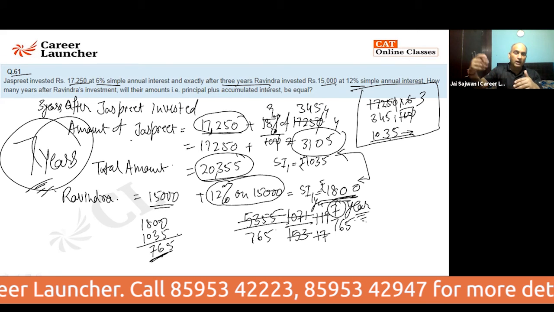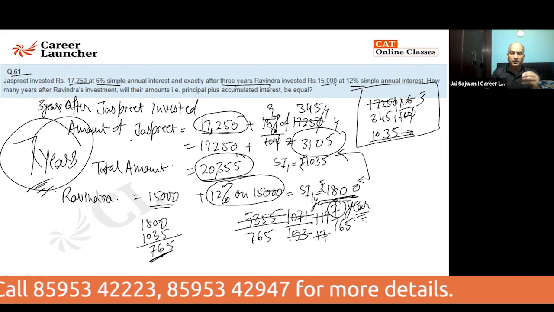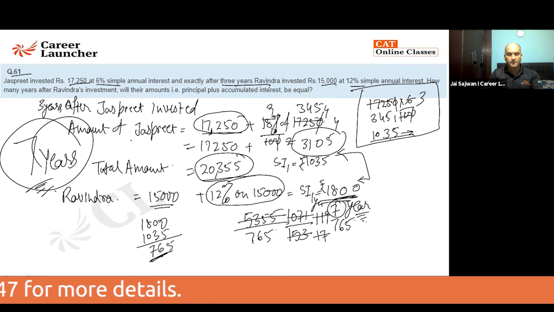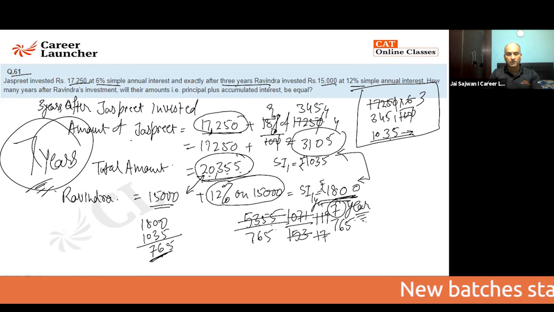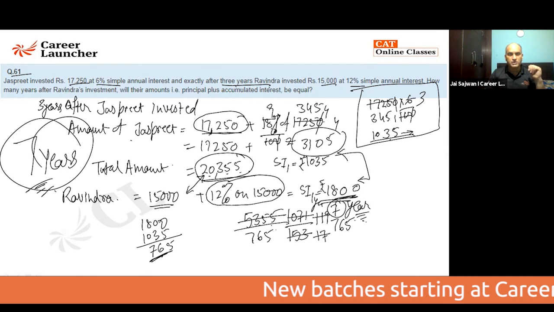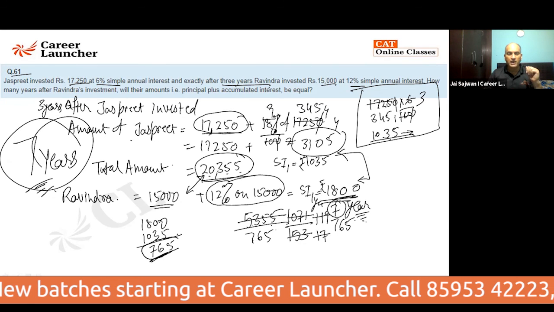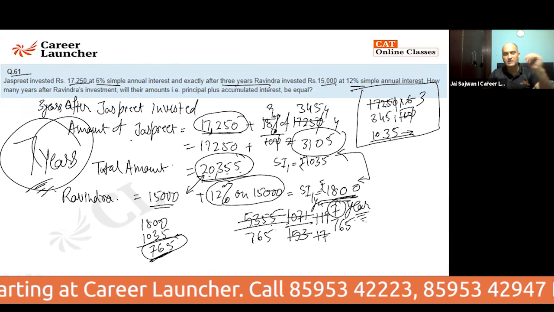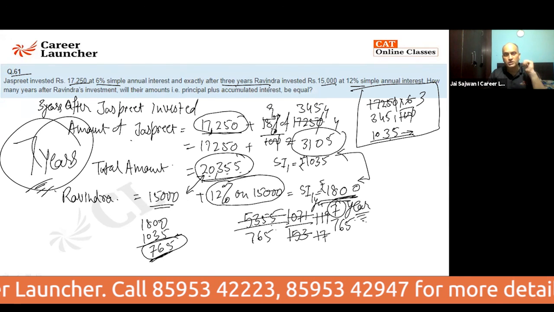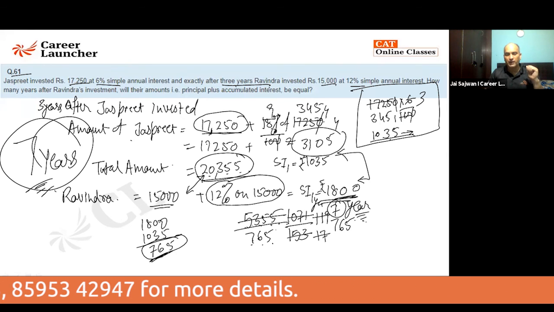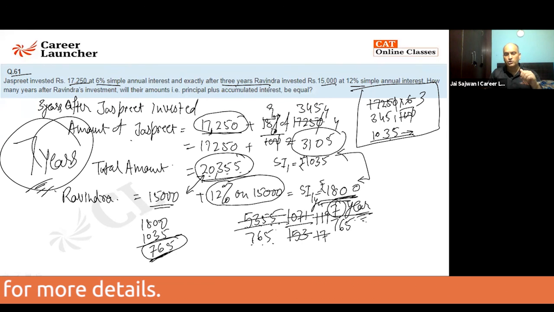Now, if Ravinder keeps on earning 765 extra every year to compensate the difference between Jaspreet's and Ravinder's amounts, which is 5,355. Why? Because 20,355 minus 15,000. This amount is already more with Jaspreet. We want to compensate it, and that can be compensated because every year Ravinder gets closer by 765 rupees to Jaspreet. So to cover 5,355 at the rate of 765 every year, if you divide it, it is going to take 7 years.